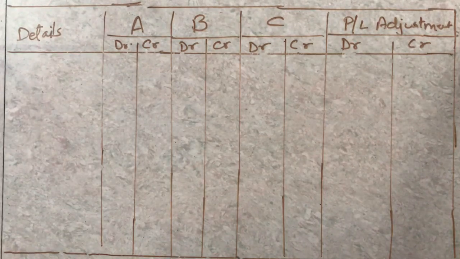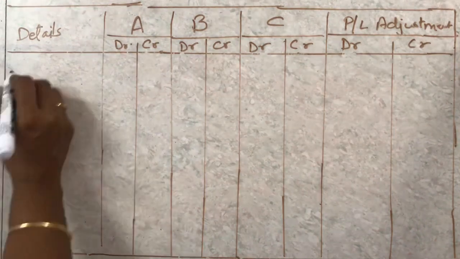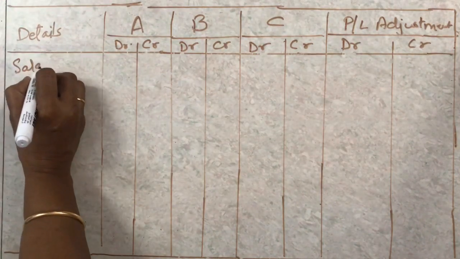Whatever is omitted, you will give them, and whatever is given wrong, you will reverse. So there are only two things you have to do: restoration and reversal. Restoring means you are writing what is not written, or giving what is not given. First, we'll take the salary. A was not getting salary, B was not getting.